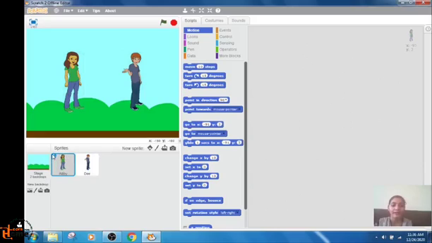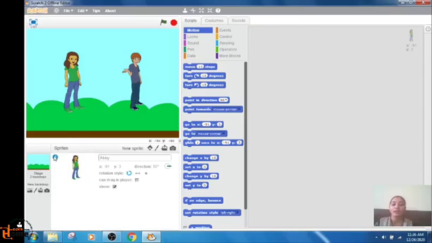And this is the sprite info pane. This shows us the details of the sprite. These are rotation style buttons. This is circular arrow. It will rotate the sprite. And what is this? This is linear arrow. It will enable the sprite only to face in the left or in the right direction. And what is this? This is disable rotation. It will not allow the sprite to rotate. The sprite will only be fixed at 90 degrees. So these are all the rotation style buttons.